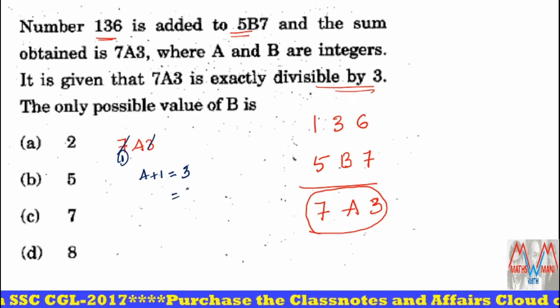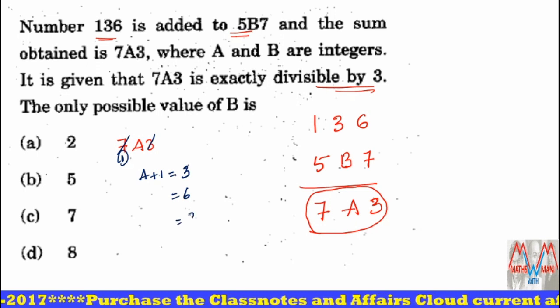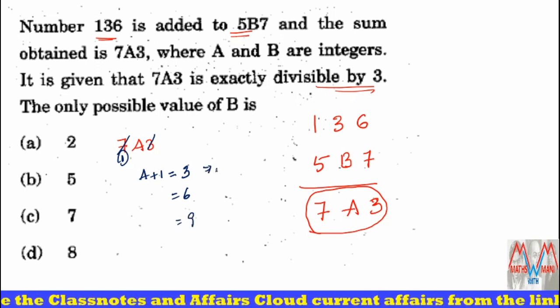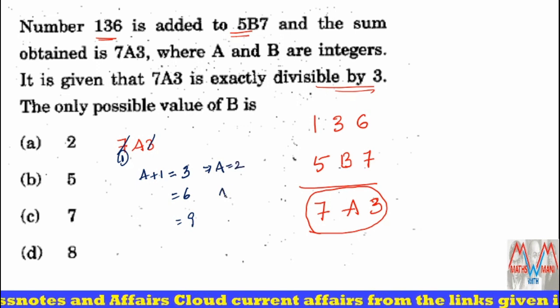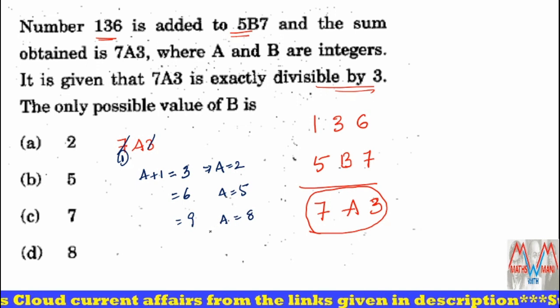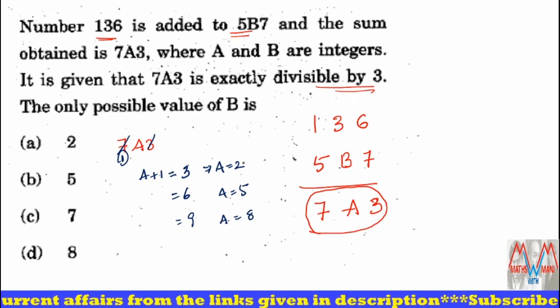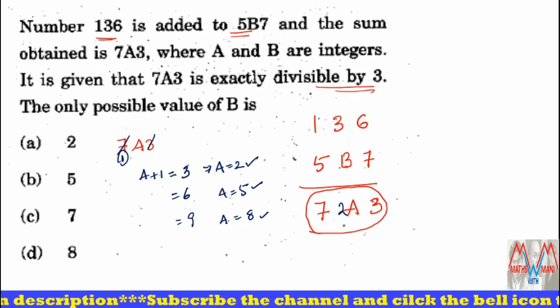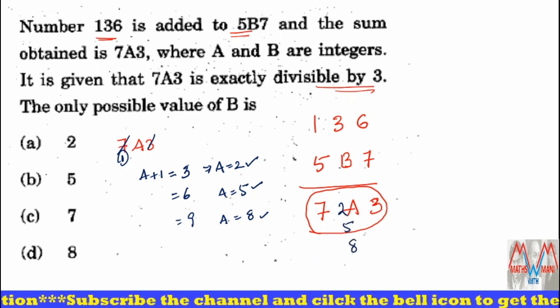Or if it is 6, then also divisible. If it is 9, then also divisible. So a plus 1 is 3 means the value of a is 2. Here a is 5 and here a is equal to 8. Yes or no? So the three options we have for the values of a are 2, 5, 8. Maybe a is equal to 2 or 5 or 8.